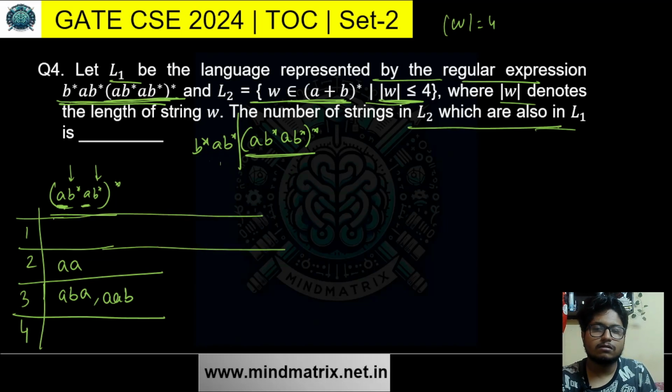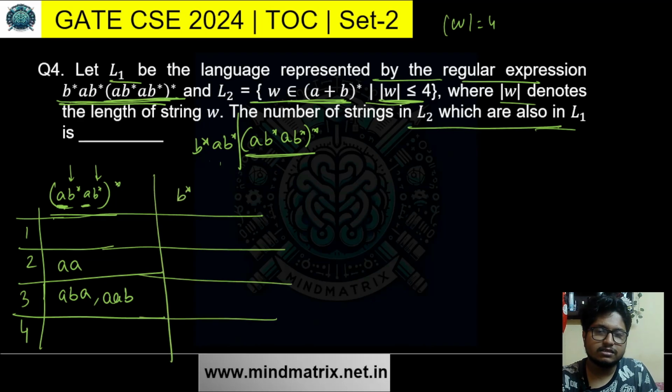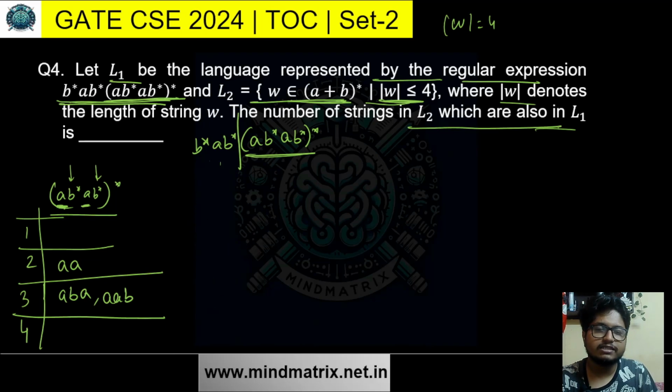Now let's check it out. I won't expand this much. I will just generate the strings now. Okay. So B star A, B star.